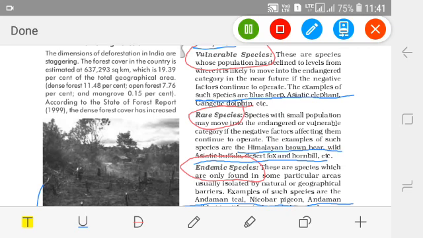And Arunachal Pradesh is in the Himalayan ranges, a very tough region to go to. Here there is a species called the Mithun in Arunachal Pradesh.